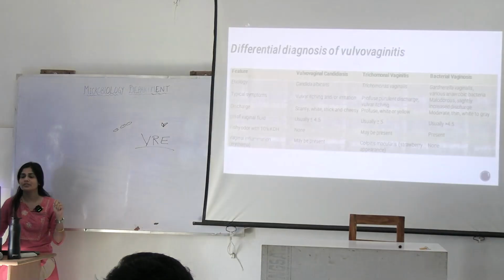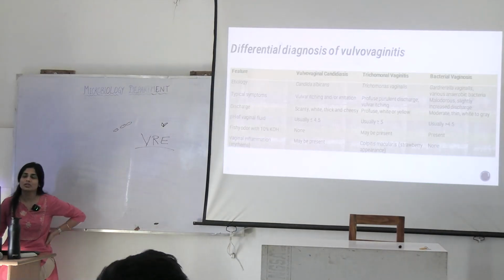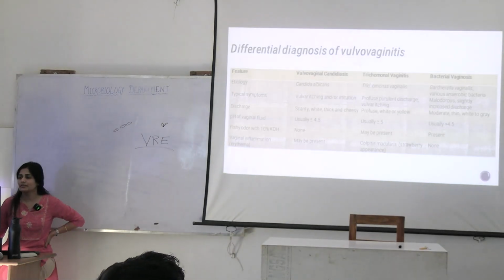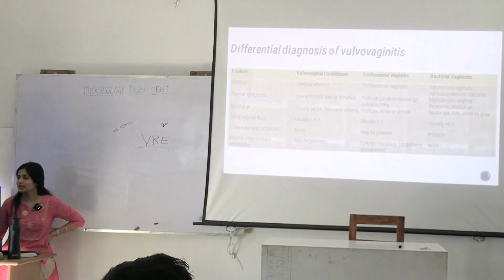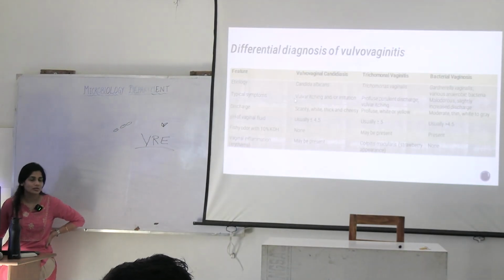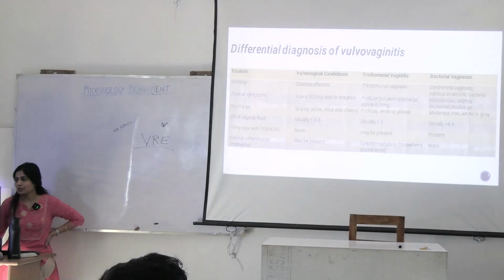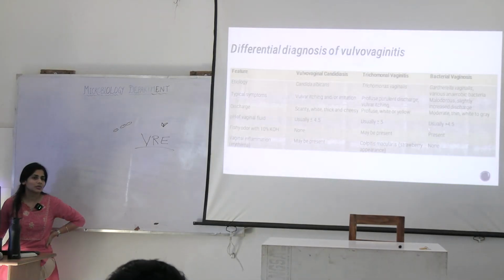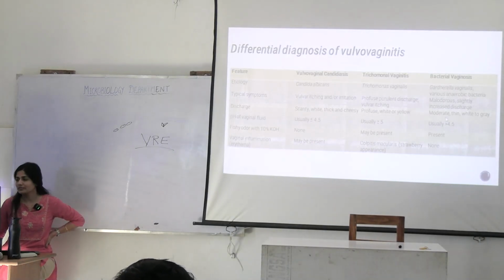Okay, what are the three differential diagnoses whenever the patient comes? One is fungus, the other one is parasite, the other one is bacteria. What is happening? The pH is disturbed. Okay, let's discuss BV. What is happening here? The pH remains acidic most of the time, but here the pH goes more than 4.5. Then what happens?